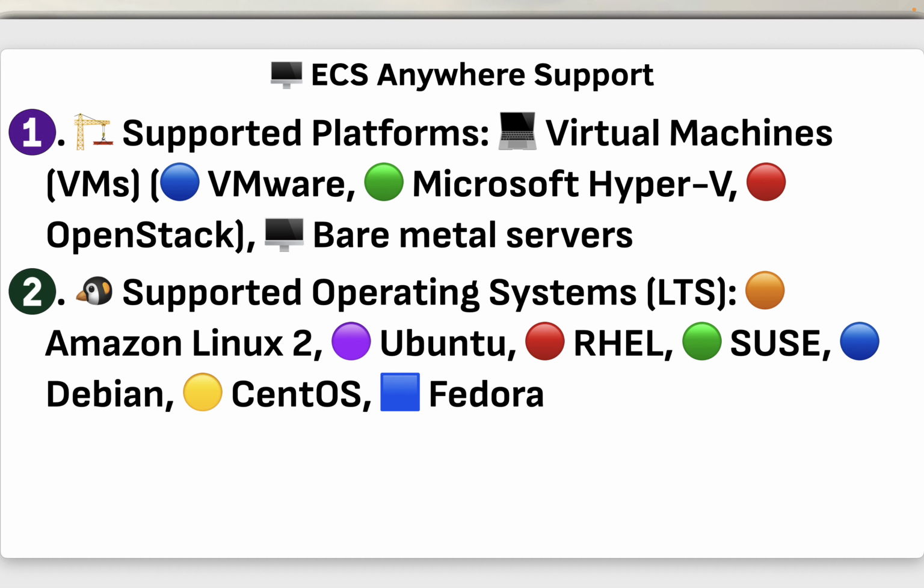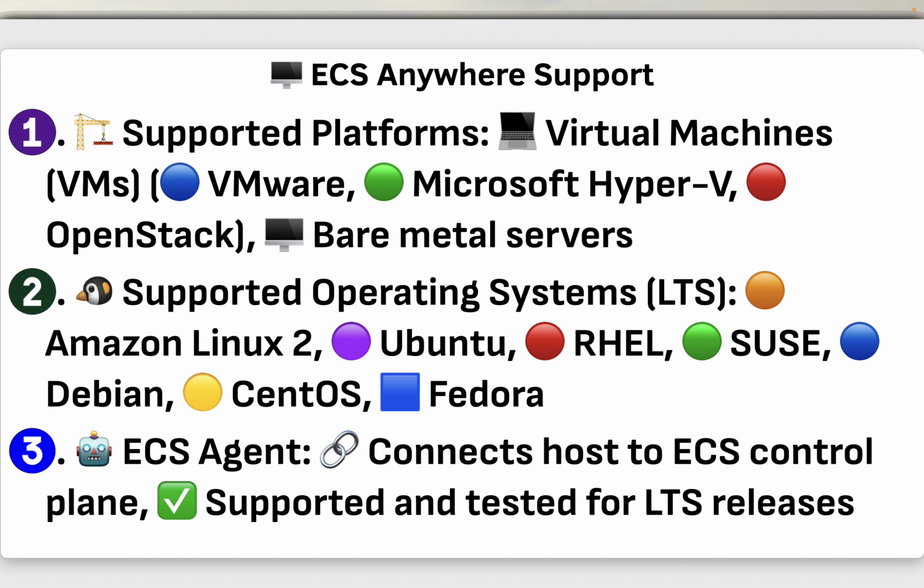ECS Anywhere is compatible with several operating systems, specifically the long-term support LTS releases of Amazon Linux 2, Ubuntu, RHEL, SUSE Linux, Debian, CentOS, and Fedora. The ECS agent, which enables the host to connect with ECS control plane, is supported and tested for these LTS releases, ensuring compatibility and reliable performance across different operating systems.